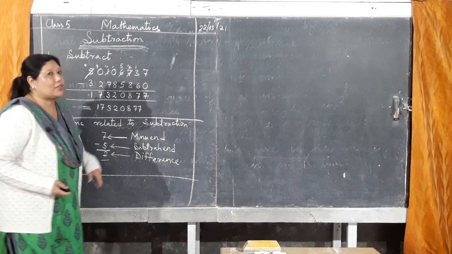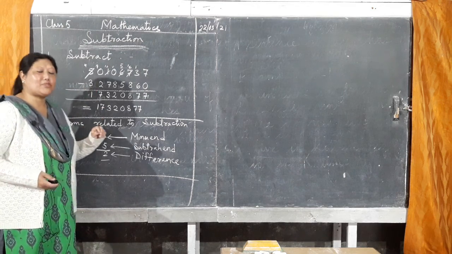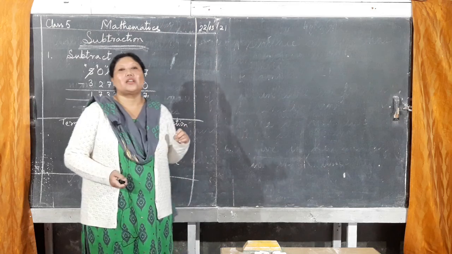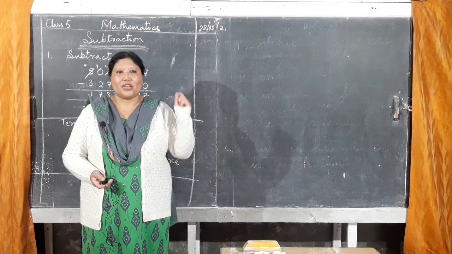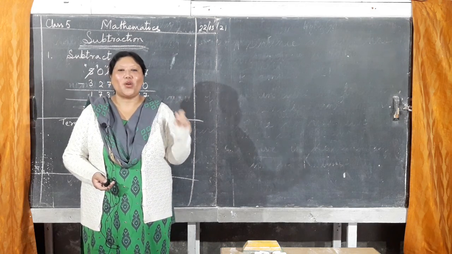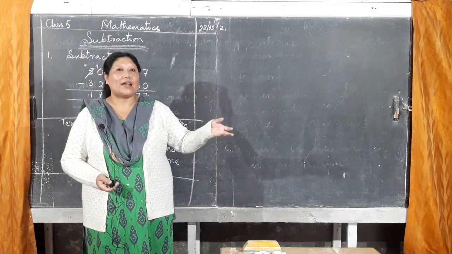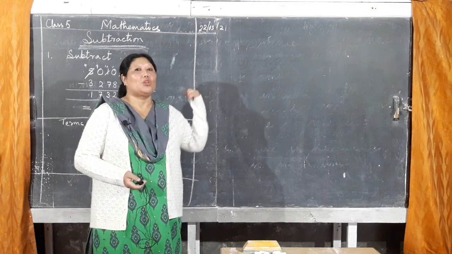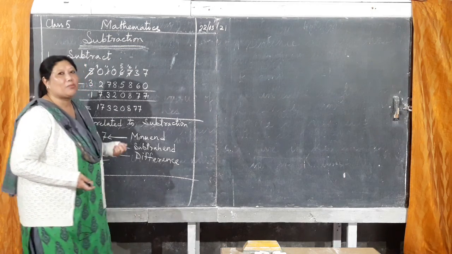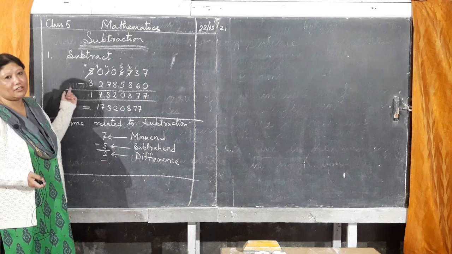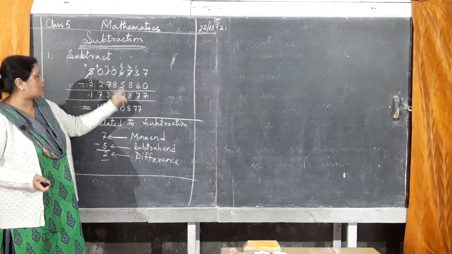I didn't show the addition because you all know how to add, but here subtraction, why I have shown is because most of the students get wrong answers when they subtract, and in division also you have to subtract, that time also you make mistakes. So this subtraction is very important, especially the borrowing ones. Here I have set a borrowing subtraction as an example. This is a large number and this one is also a large number. You are going to subtract.